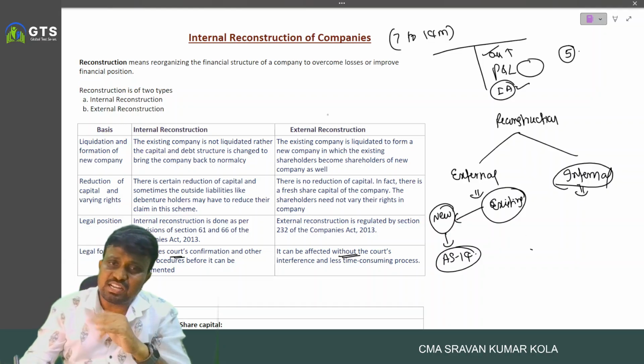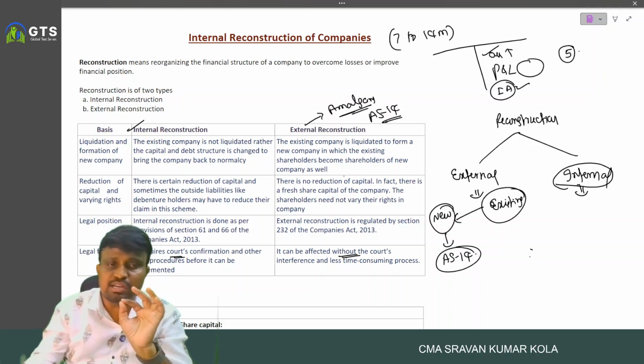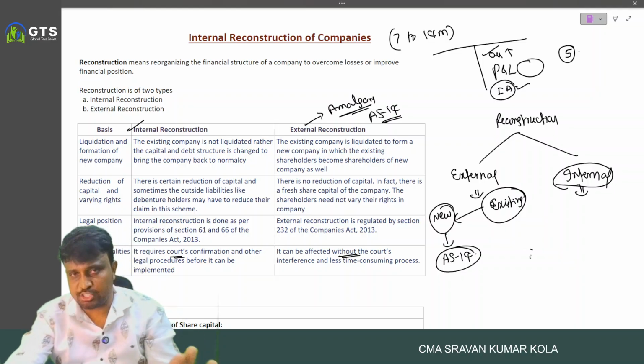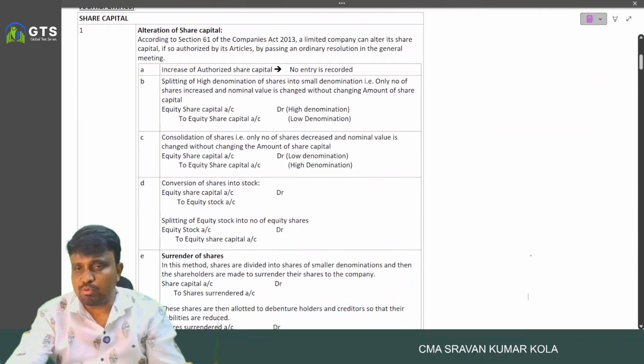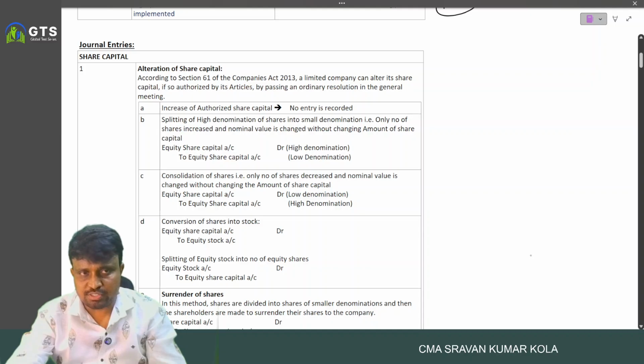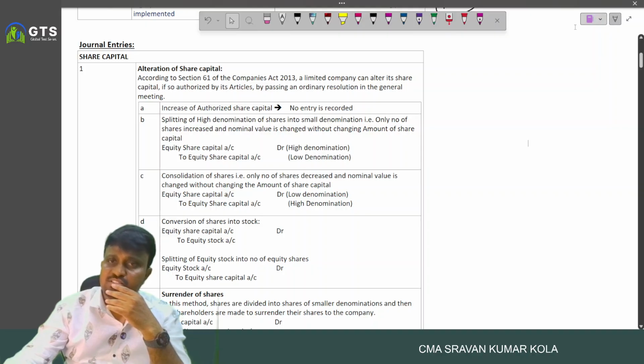External reconstruction is covered under the amalgamation topic, with the same accounting as per AS 14. Here we completely discuss internal reconstruction only. Then, if the company starts the program of internal reconstruction, what journal entries are to be recorded? One by one, I will discuss.